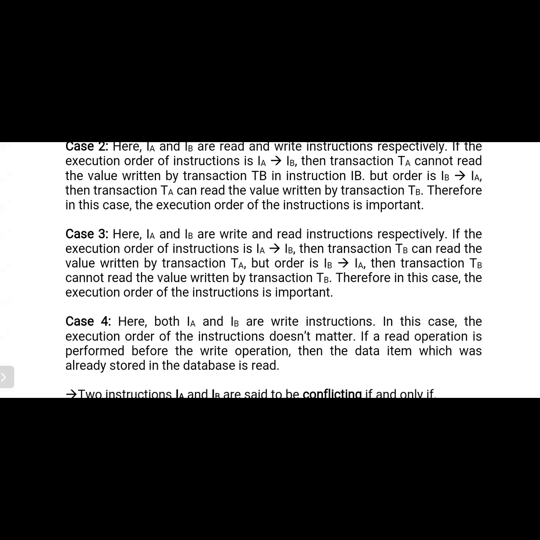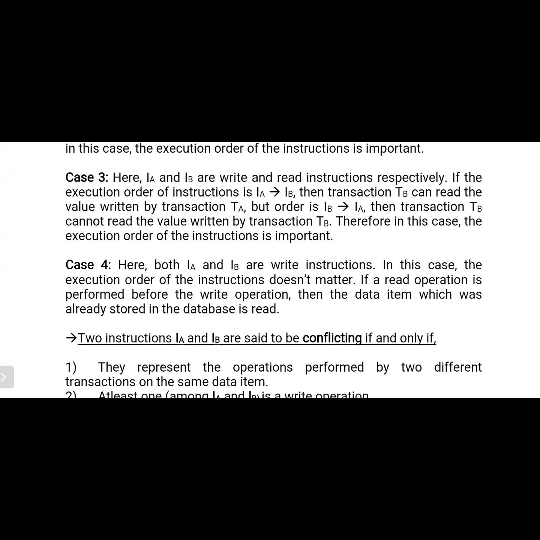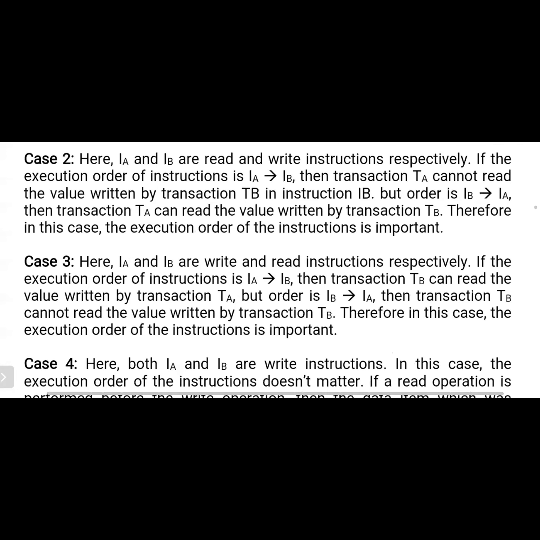So if the order is IB to IA, then TB cannot read the value written by transaction TA. So therefore, in this case, the execution order of instructions is important. Okay. Now try to see case 3.